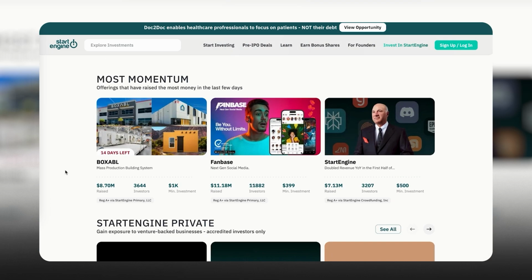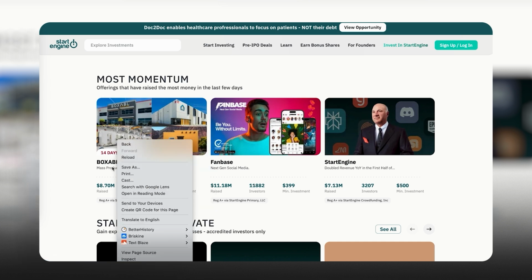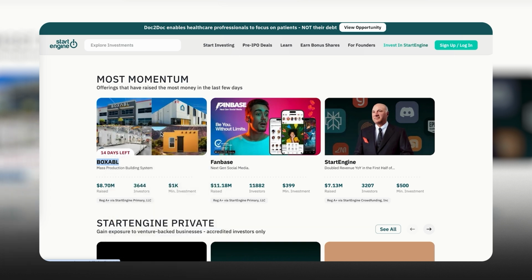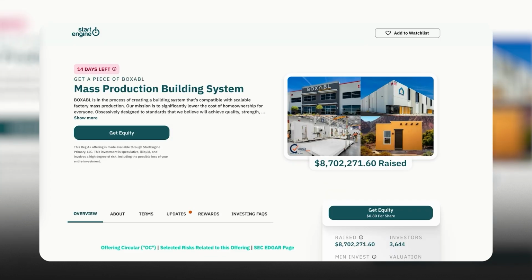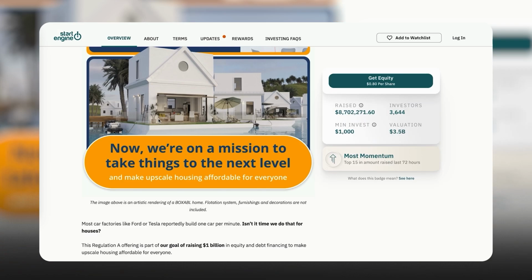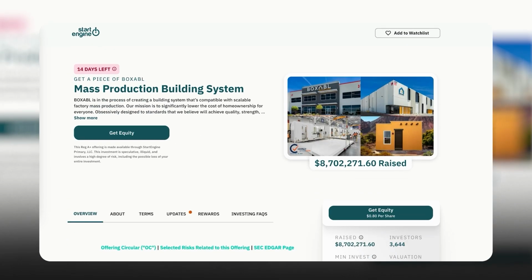You also have what are known as Reg A+ style raises. Now, these are established companies, usually companies that are already generating revenue. They've already discovered their business model. They're growing in some kind of a way, and they're much larger companies that are raising money. StartEngine itself is also raising money under a Reg A+ style raise. So as an investor, you can come here and you can discover some of the different companies that are raising money right now under Reg A+ style raises. One example would be Boxable, right, which is one company.